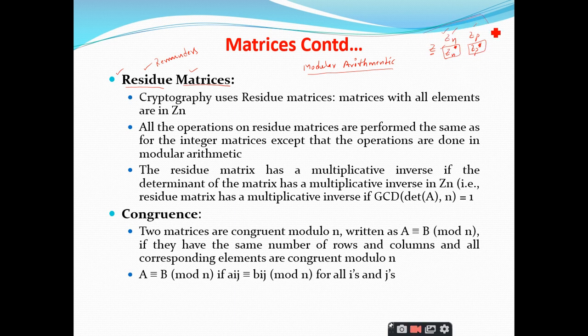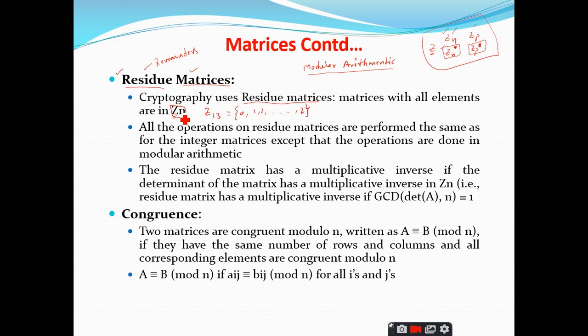This particular concept is very important. Please keep it in mind. So what do you mean by residue matrices? Cryptography makes use of residue matrices, where the matrices have all elements in Zn. What does this Zn represent? The set of least residues. Can you give an example? What is Z13? 0 to 12, sir. We have the elements 0, 1, 2 and so on up to 12.